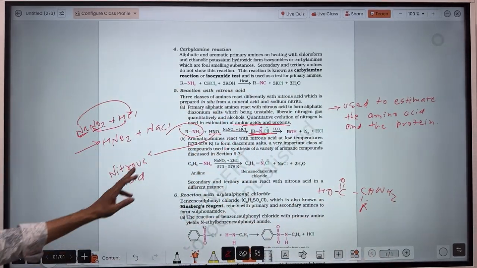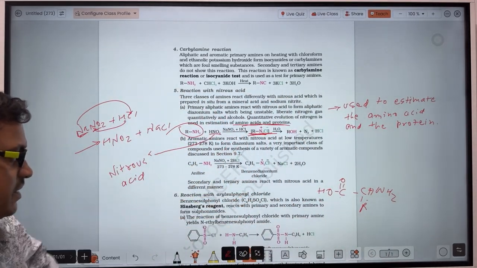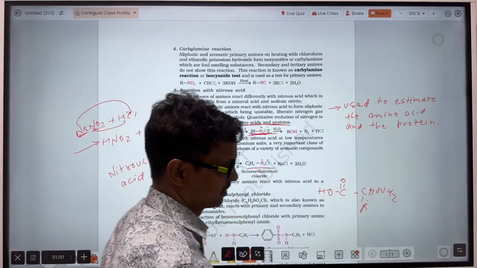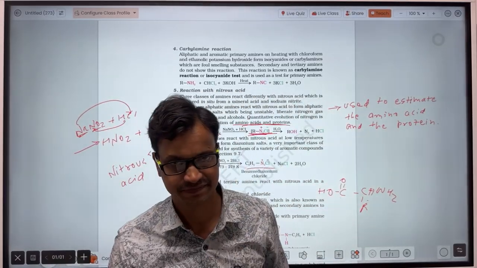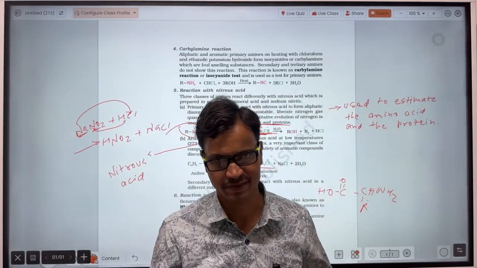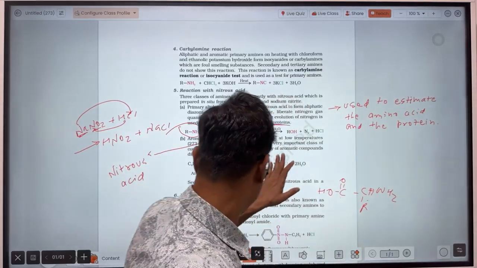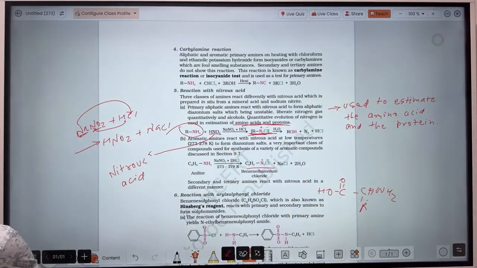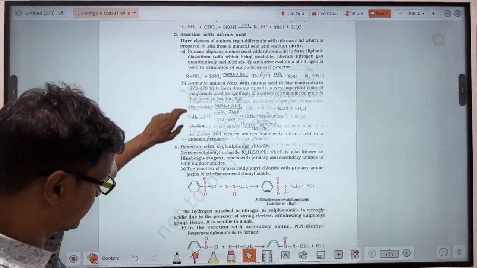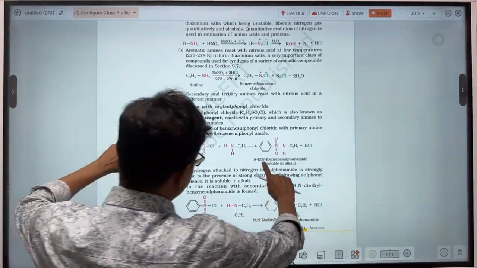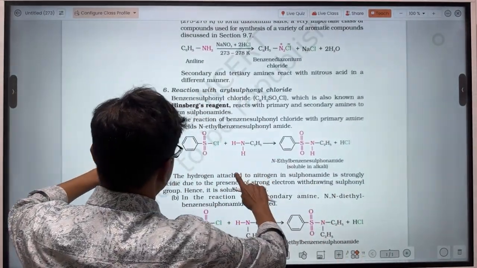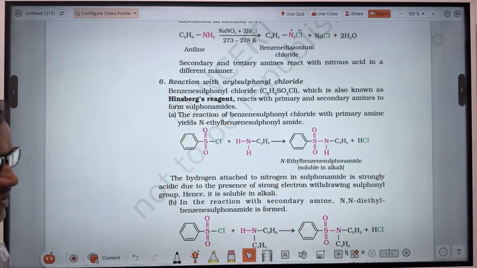Now aromatic amines also react with this one, and here you get the diazonium salt. This diazonium salt is used to prepare a number of compounds. Sandmeyer's reaction, recall that? We have discussed that already. Now let's see this reaction, which is very important: the reaction with Hinsberg's reagent.